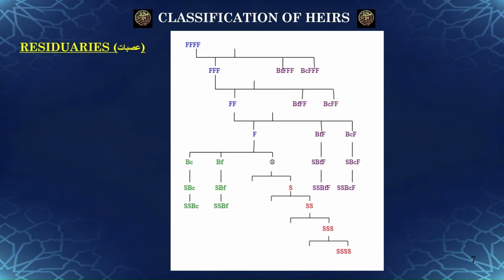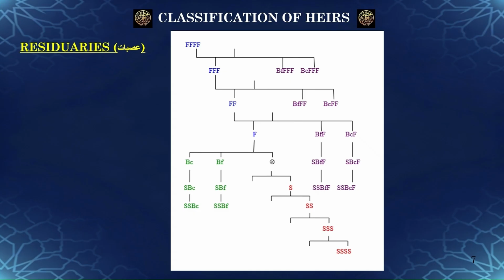This family tree diagram shows the residuary heirs by blood. The right of the residuary to inherit was established by the Prophet ﷺ himself. Abdullah ibn Abbas, may Allah be pleased with them both, narrated that the Prophet ﷺ said, "Give the fara'id to those who are entitled to receive it. Then whatever remains should be given to the closest male relative of the deceased."